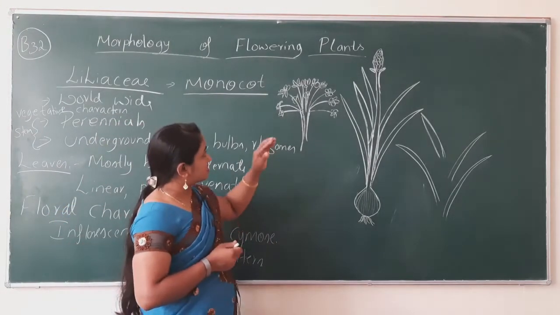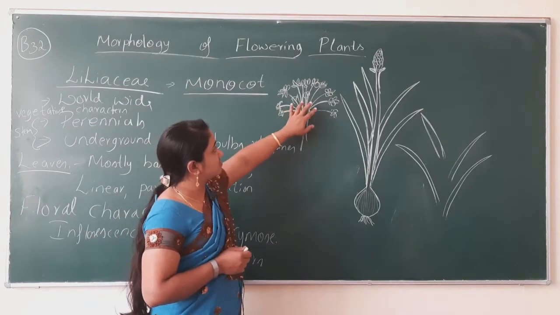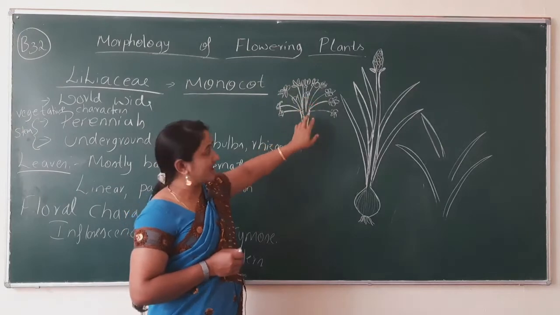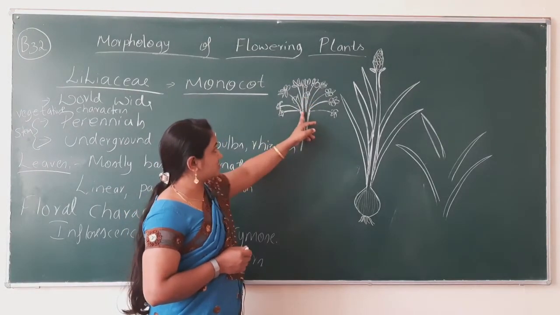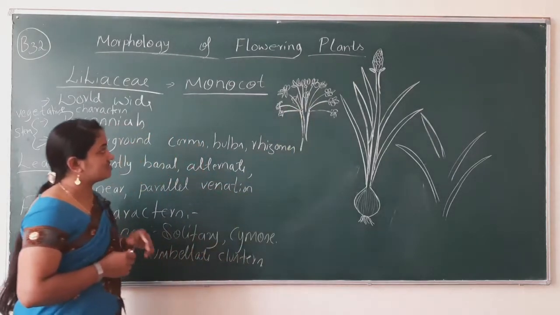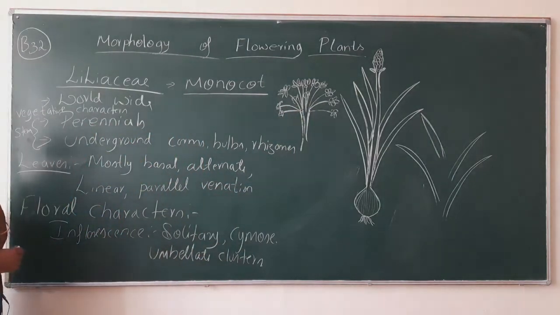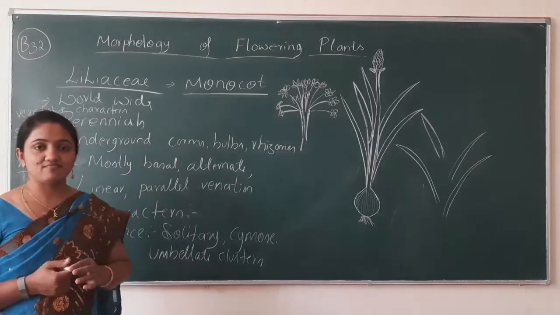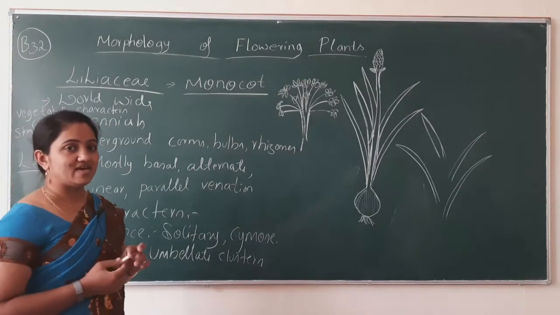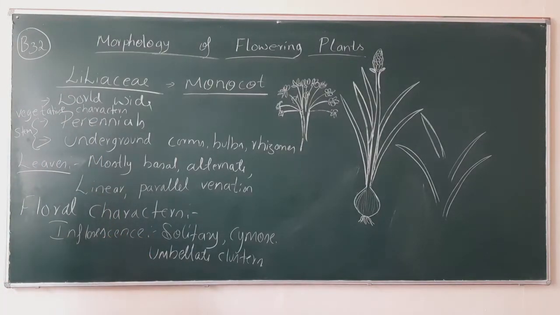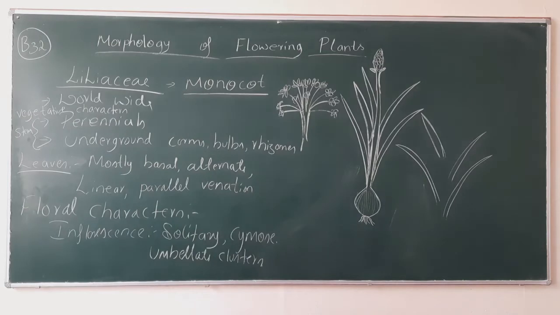And that's why having the bunch at the tip of the floral axis, this type of aggregation of flower is known as umbellate flower or umbellate cluster. The name itself says that the flowers are arranged in a cluster form. Okay. Now after the inflorescence, what do we have to describe? We have to tell about the flower.